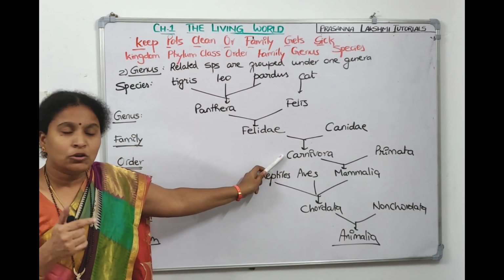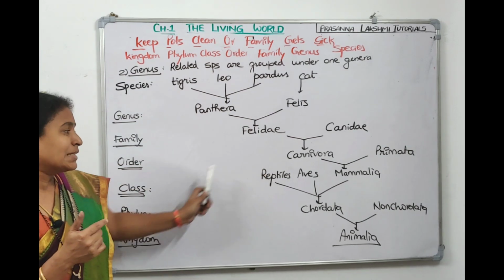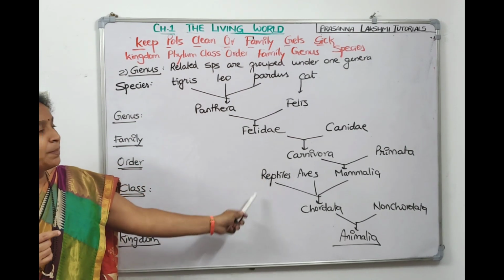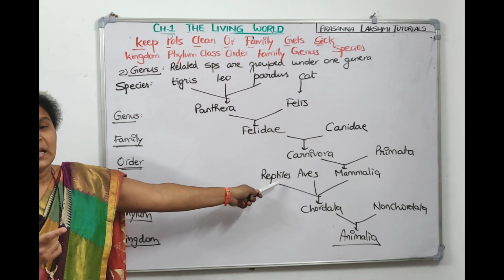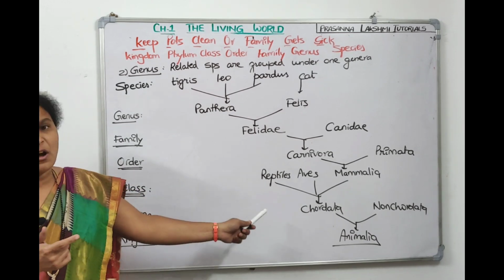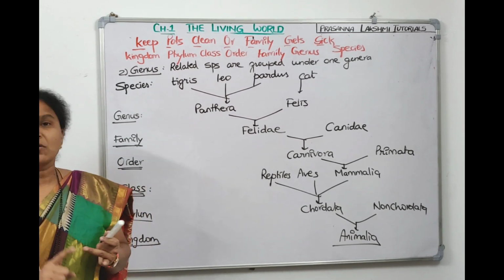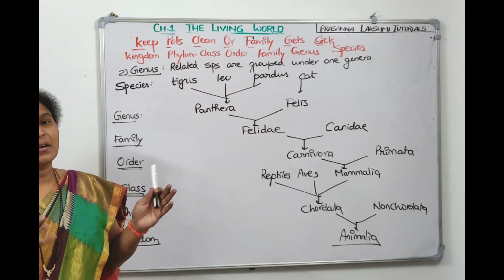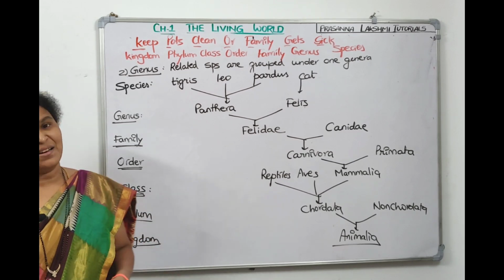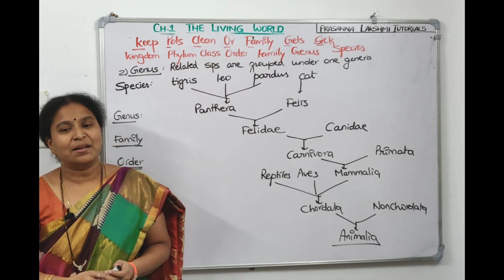Carnivora and Primata, two orders, will be kept under a class. The class is Mammalia. Bring the other classes, Reptilia, Aves, all these are classes. They will be kept under one phylum. The phylum is Chordata. Chordata is one phylum, non-chordata is another phylum. Phyla are kept under a kingdom. The kingdom is called Animalia.